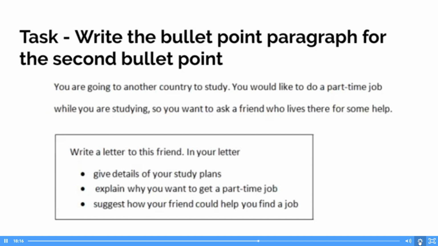Oh, we have another comment. Sham, okay. Yeah, so you want to be off topic. So as I said, just try and make sure that everything you're writing about is on topic. Obviously, some of it, Sham, is on topic, but you've got to make sure that all of it is on topic. Every sentence you write in a bullet point, you have to make sure every sentence is relevant to the bullet point.